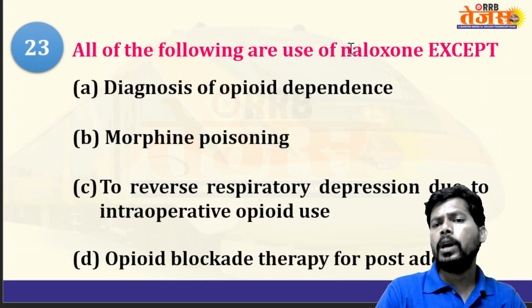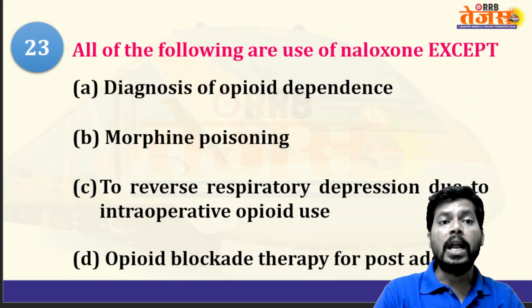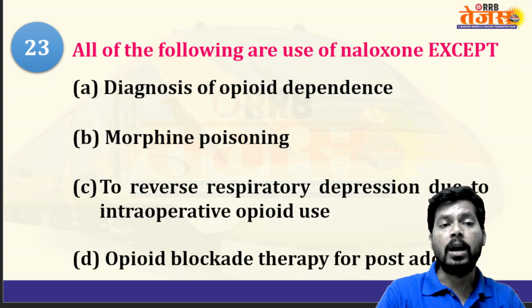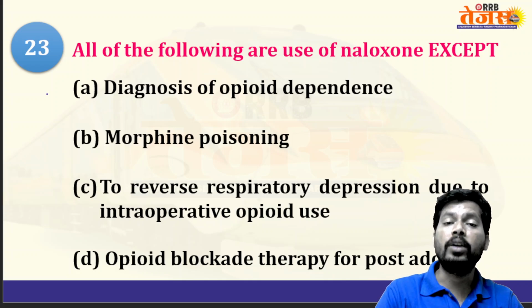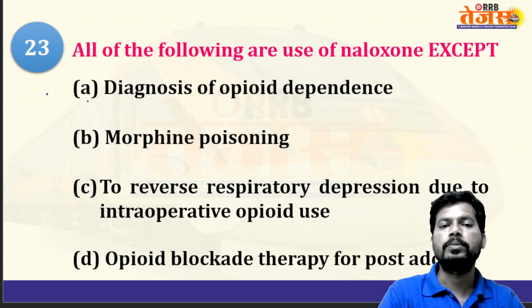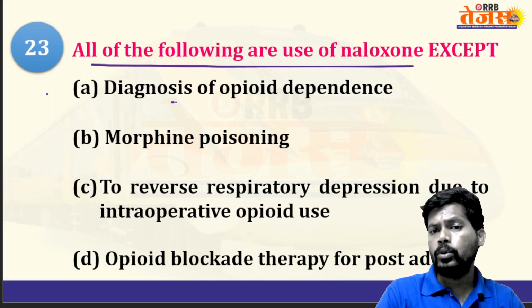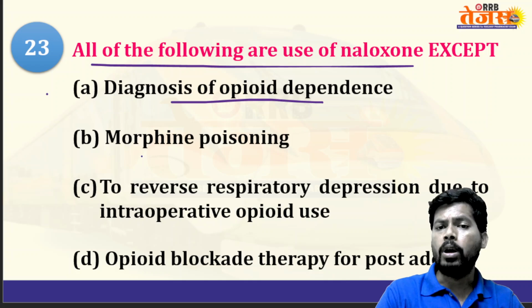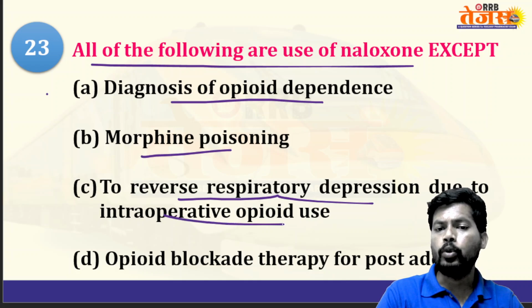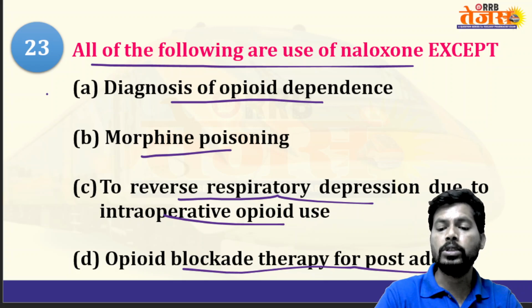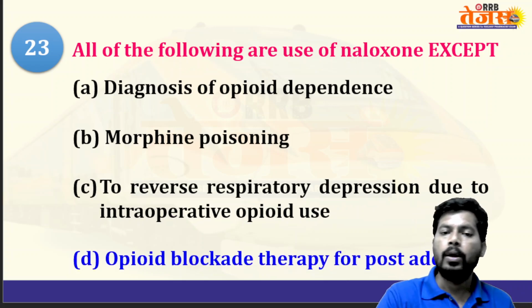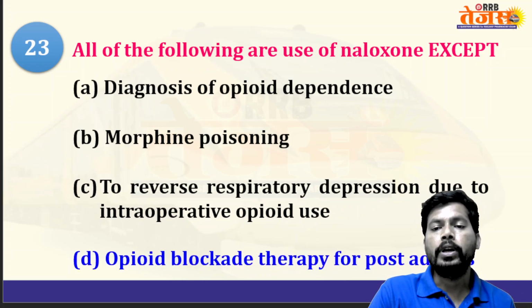All of the following are uses of naloxone except: naloxone, naltrexone, nalmefene are opioid receptor antagonists, especially for treatment of opioid overdose and poisoning. The options: diagnosis of opioid dependence, morphine poisoning, to reverse respiratory depression due to intraoperative opioid use, opioid blockade therapy for post addicts.